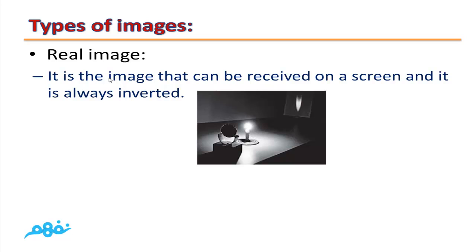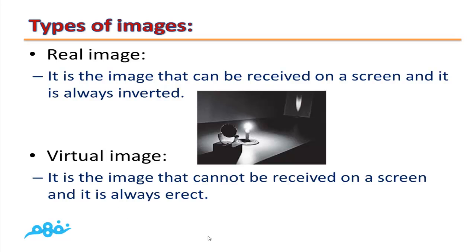What's meant by real image? It is the image that can be received on a screen, and it is always inverted. The second type of images is virtual image. It is the image that cannot be received on a screen, and it is always erect, upright.